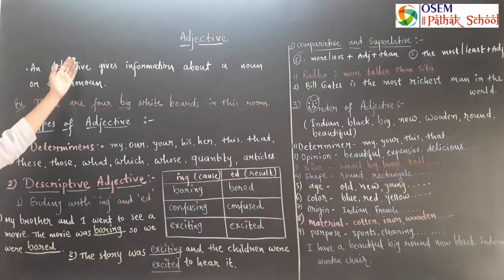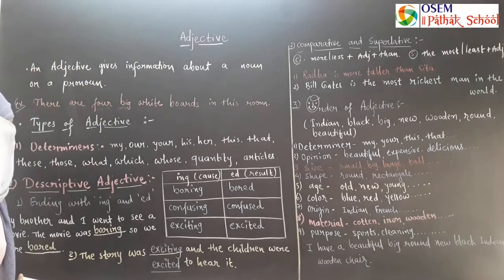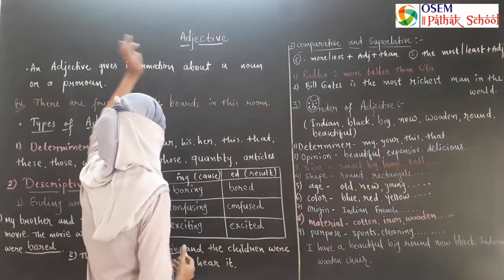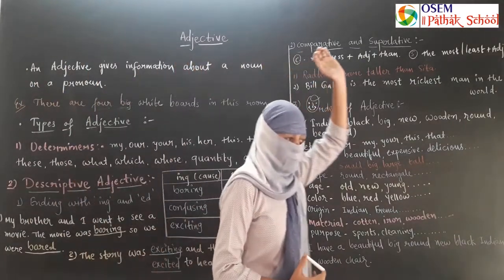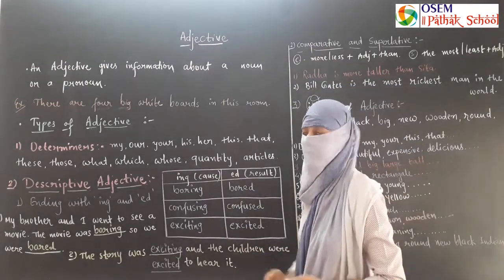Yes, an adjective gives information about a noun or a pronoun. An adjective gives information or modifies a noun or a pronoun. When a word modifies a noun or pronoun, it is called an adjective.